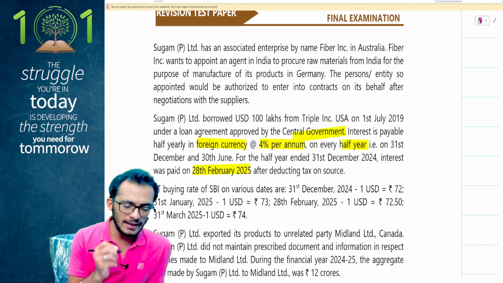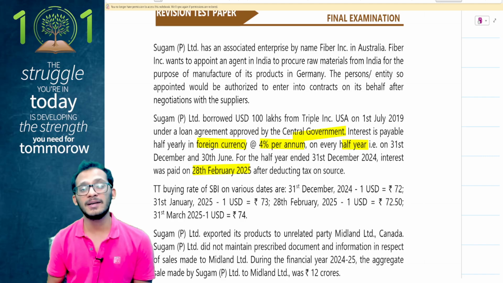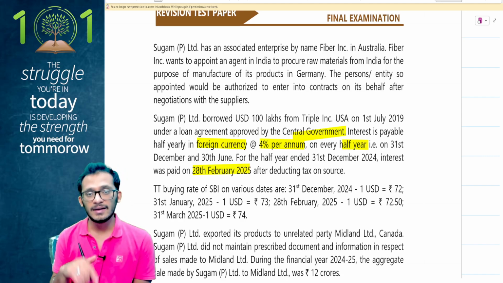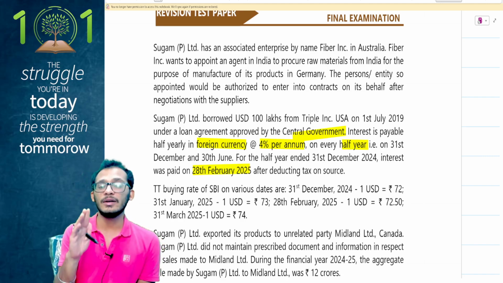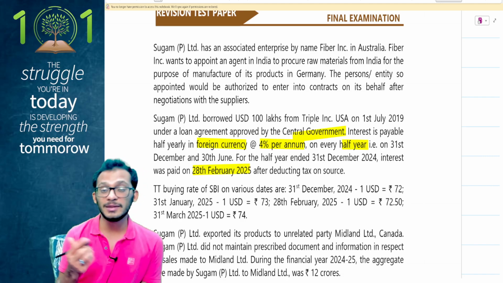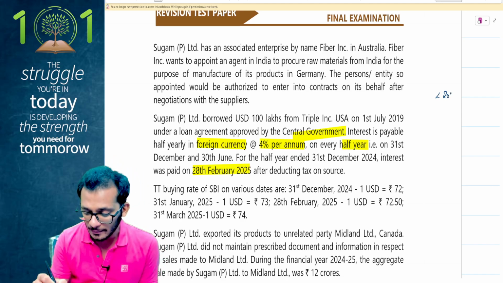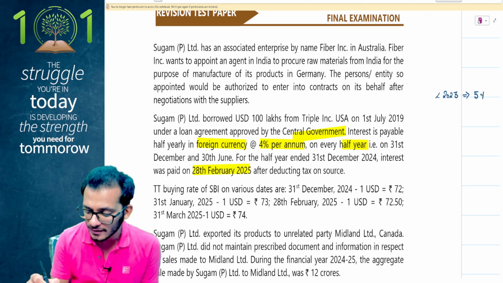Now, let me explain this once again. For those people who have gone and seen the videos of the past where I have prepared a cheat sheet for non-resident taxation, we had confirmed that when it comes to non-residents, if a non-resident is receiving any interest income from a loan arrangement before 2023, any loan arrangement which is happening before 2023 would have been liable for interest at the rate of 5%.